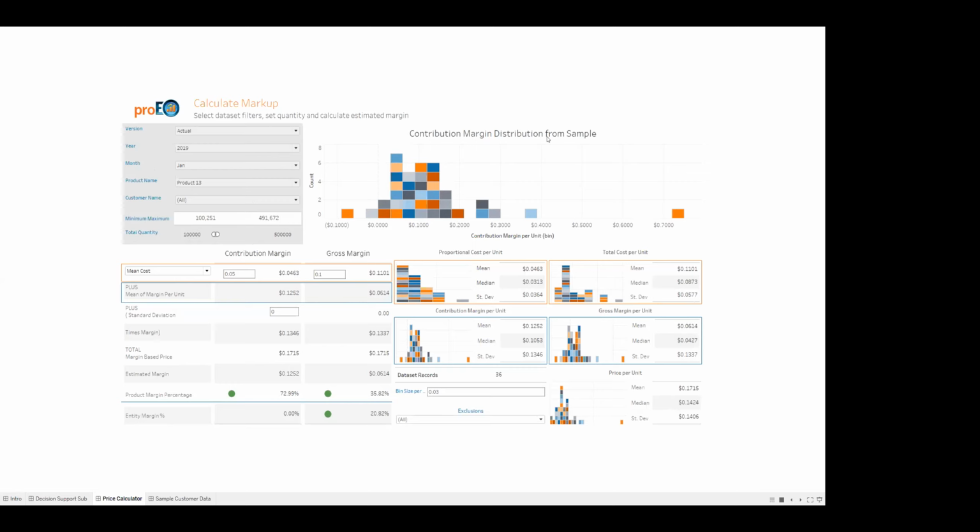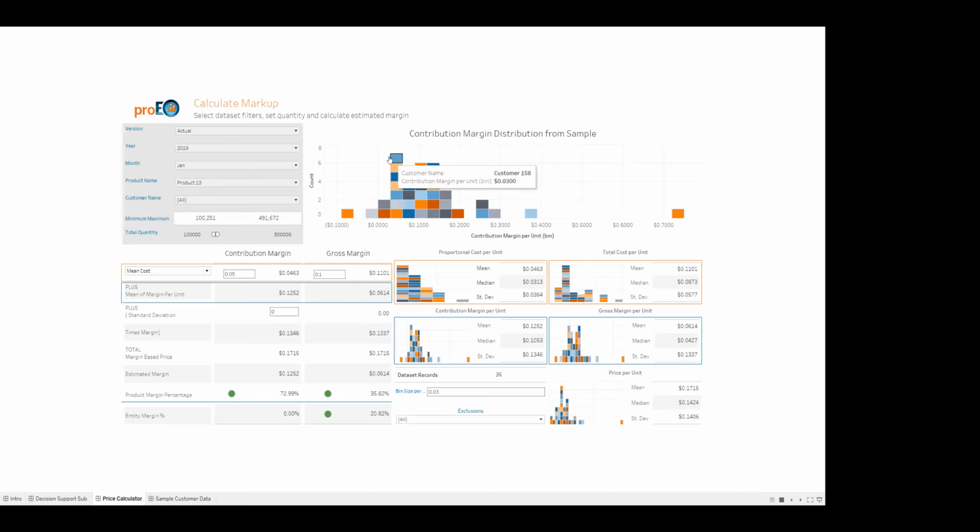And our chart on the top right, you'll notice, shows a much better distribution. The primary graph we'll use to determine the margins is a contribution margin distribution graph at the top right here. It shows the count of customers that fall within these contribution margin bins along this x-axis.